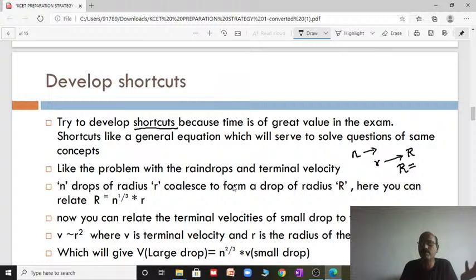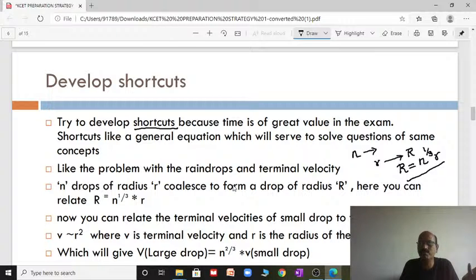The radius of the bigger raindrop equals N power 1 by 3 into small r. The N numerical value can be any number, you can keep it. So once you know this basic shortcut formula, you can apply it to such problems. In the electric potential and surface tension chapters, they will give you 928 drops of water combined to form a bigger drop.